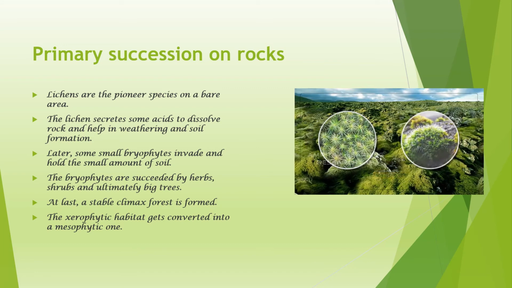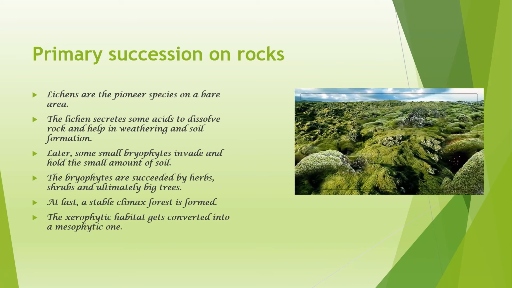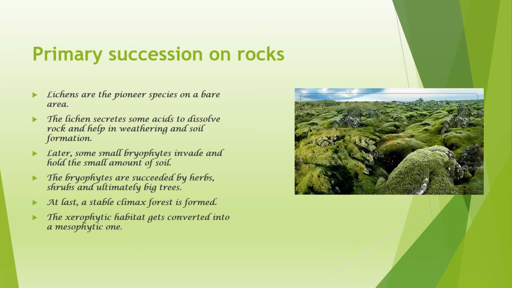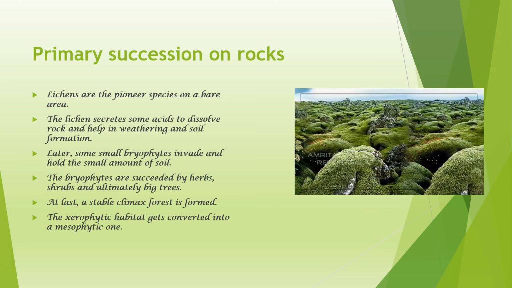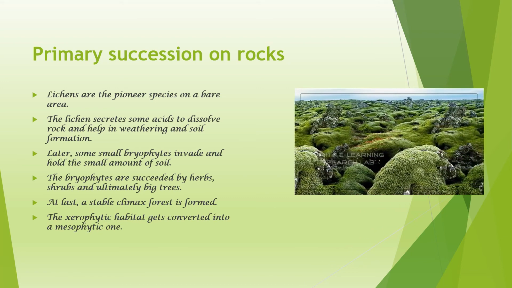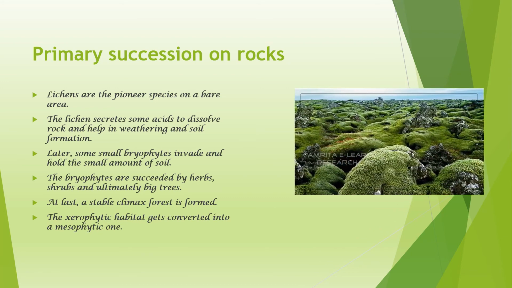Mosses develop in patches. Since moss have more organic and inorganic content in their biomass, they add to the fertility of the soil. What's more, since mosses are spongy and moist, they attract more moisture and trap the wind-blown soil particles, adding to the soil layer.